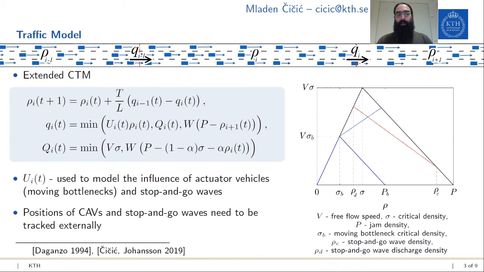By doing this, we use a neat little trick where we can model the influence of moving bottlenecks and stop-and-go waves as long as we know their position and movement on the road, which we can track externally. So namely, we use u to force the traffic density to converge to the reference density profile, which correctly models the influence that a moving bottleneck and a stop-and-go wave have on the surrounding traffic.